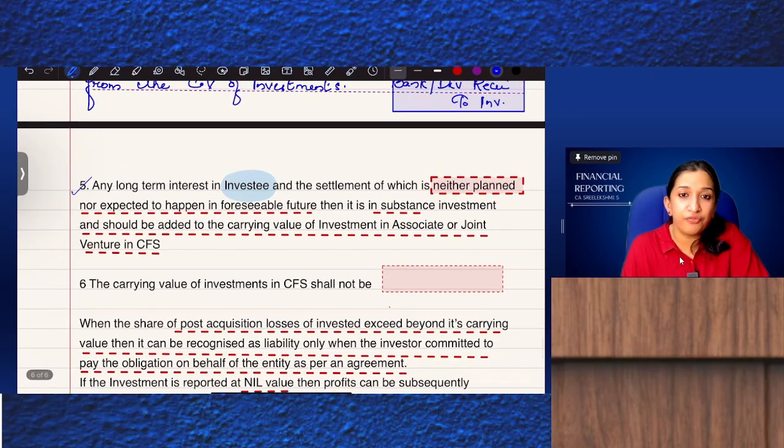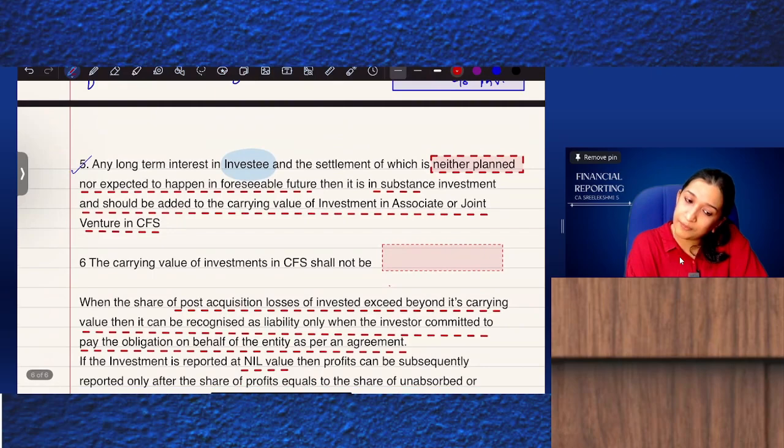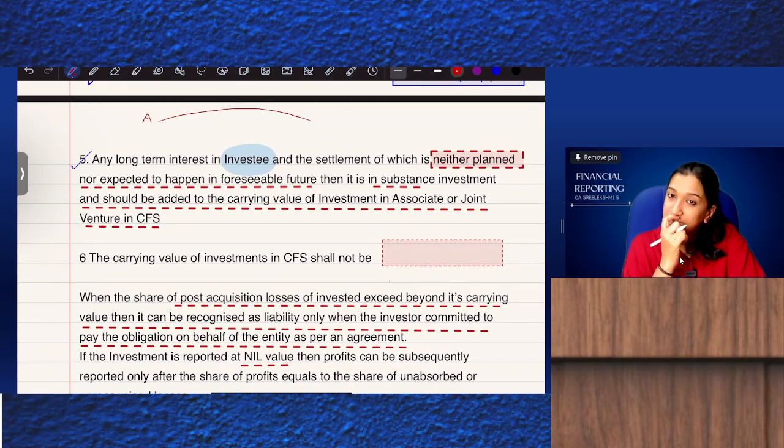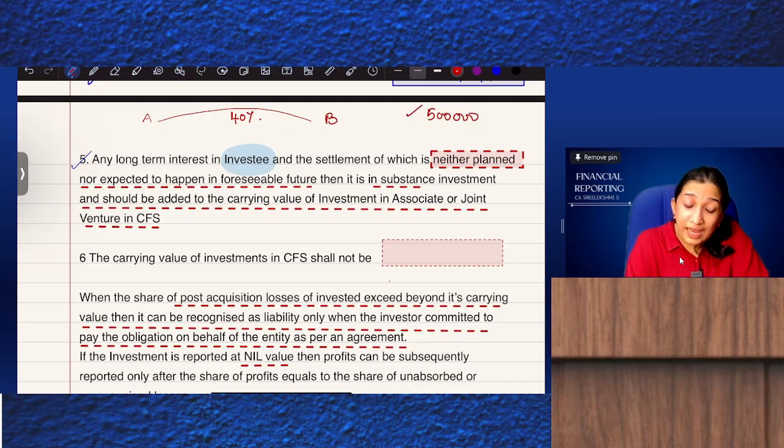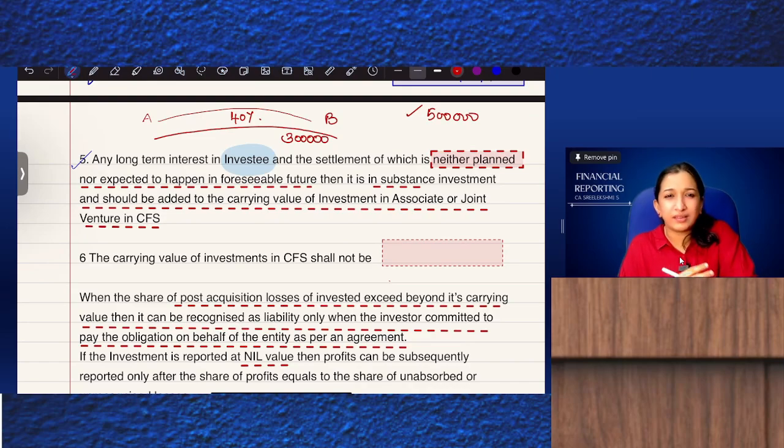That is, A Limited has invested in equity shares of B Limited, say 40%, and you invested 5 lakhs. Now, A Limited has given a loan to B Limited. How much? 3 lakhs. The 3 lakhs loan is given to B Limited, and its repayment is...